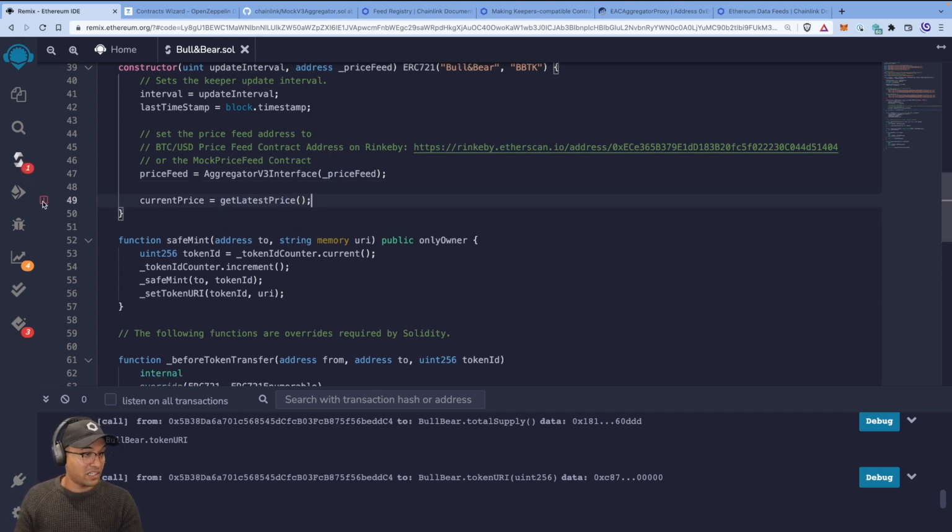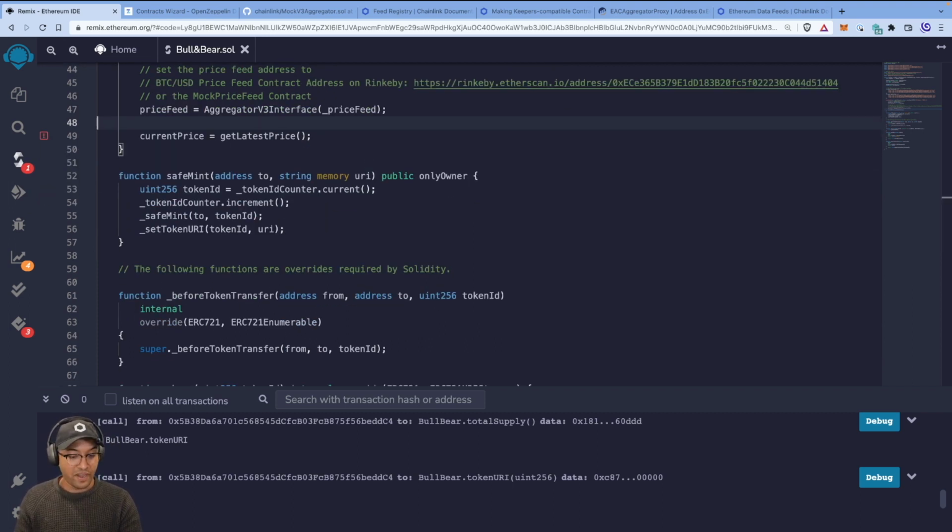This is going to say that basically you don't have a price feed. Yeah, get latest price is not implemented. That's fine. We'll do that in a moment. That's what we want.